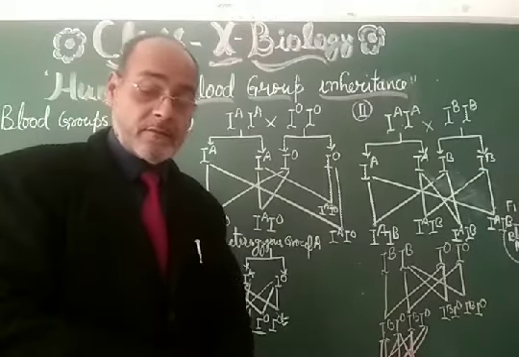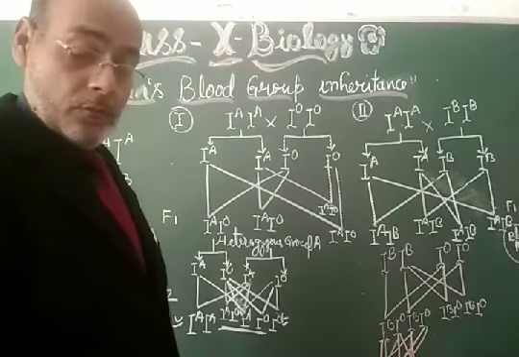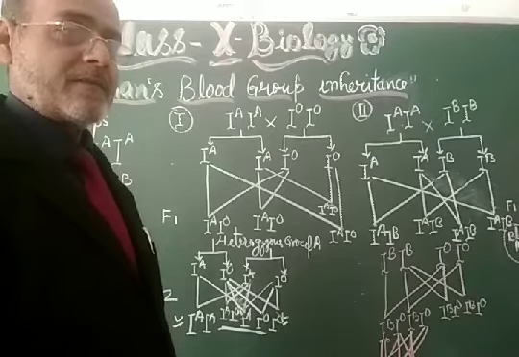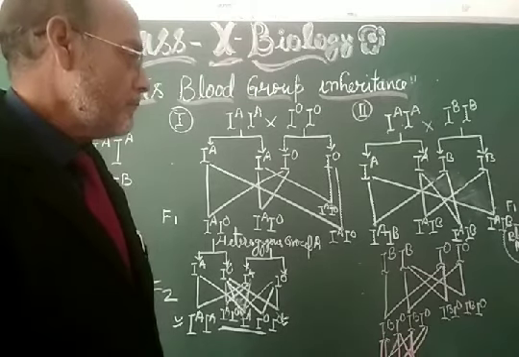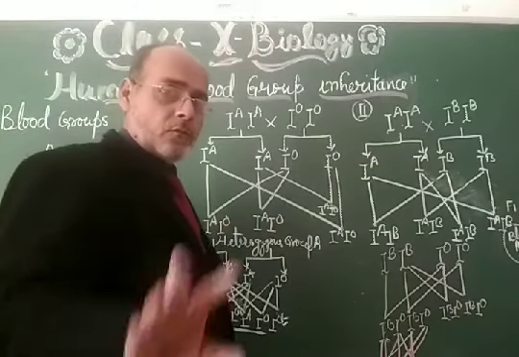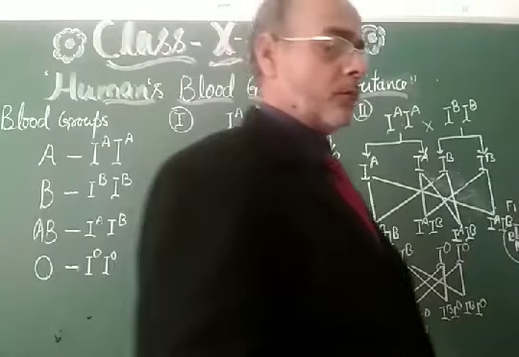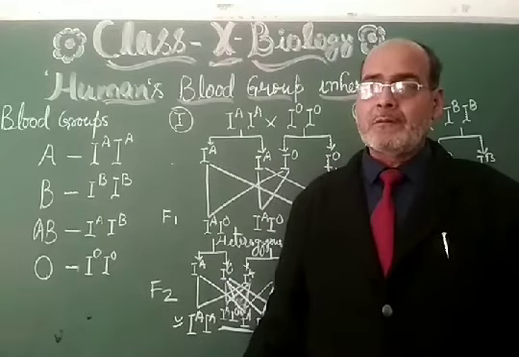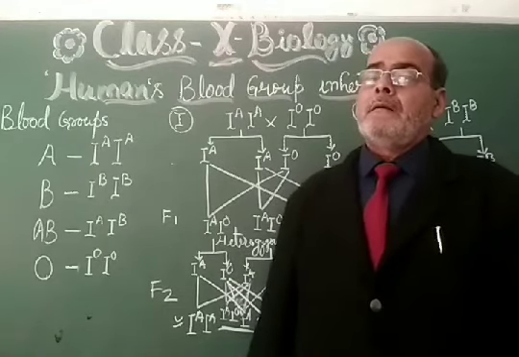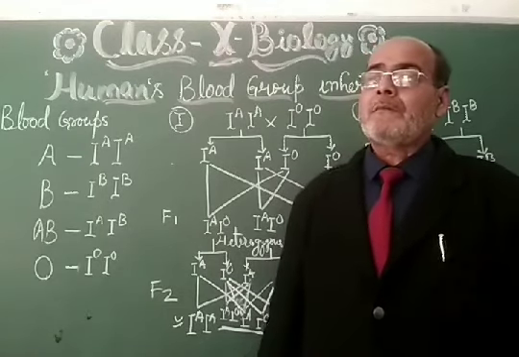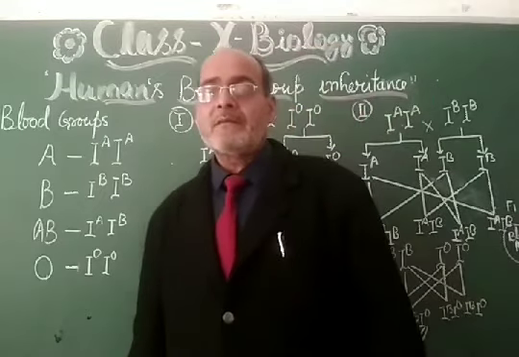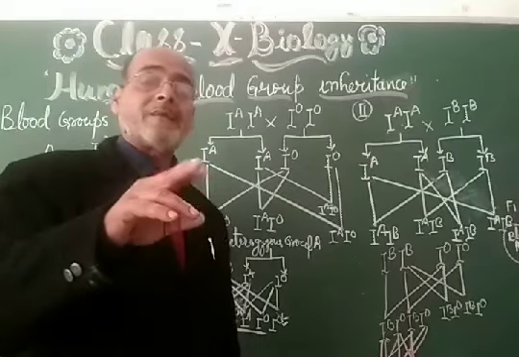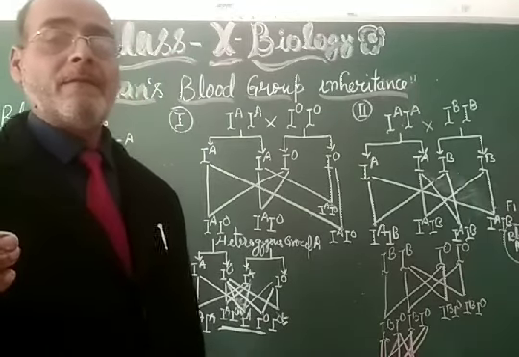Therefore, my dear students, as you know about sex determination, X and Y, XX and XY, these are the two chromosomes, they are called the sex chromosomes, and XX is for the female and XY for the male, and the chances of the newborn baby depend upon the cross of the X of the female and Y of the male.